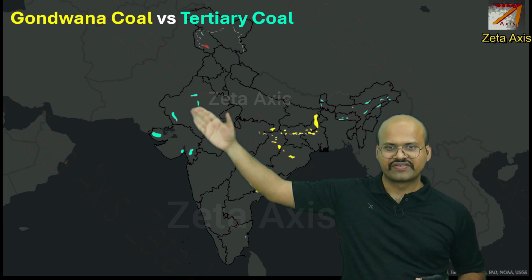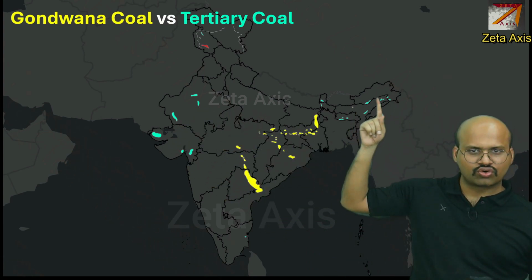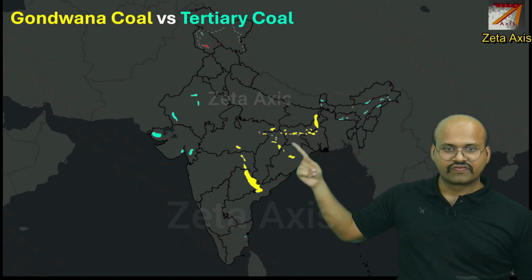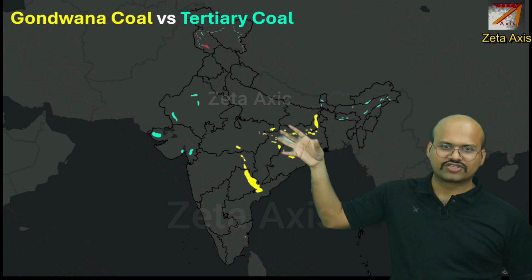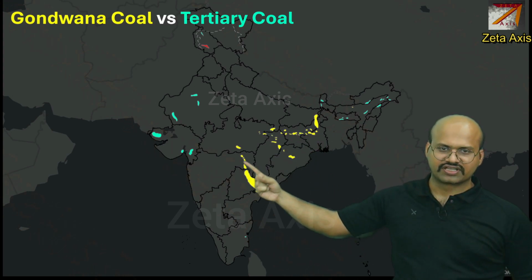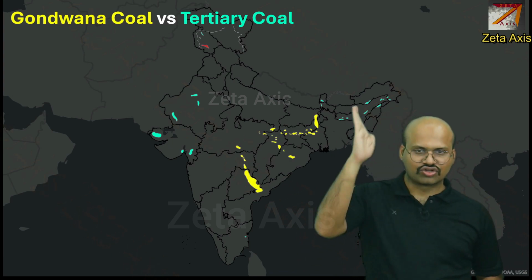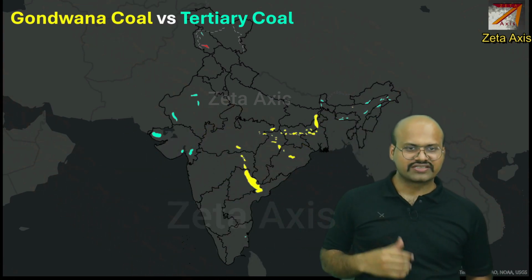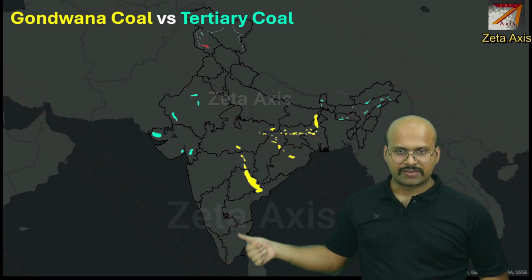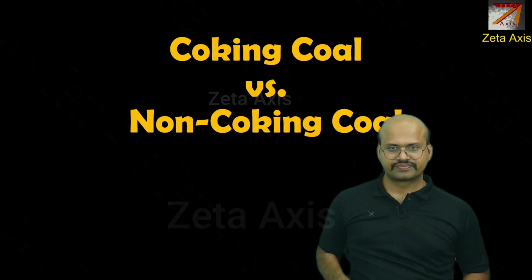Here we can see we have tertiary coal fields. Here also we have tertiary coal fields, but here we have Gondwana coal fields. So we see that in the Chota Nagpur plateau region, in the Mahanadi basin, in the Godavari basin, we have mainly Gondwana coal, while in the northeast and in the western states, we see generally that there is tertiary coal. Even in Tamil Nadu and Jammu and Kashmir, we see here that there is tertiary coal.